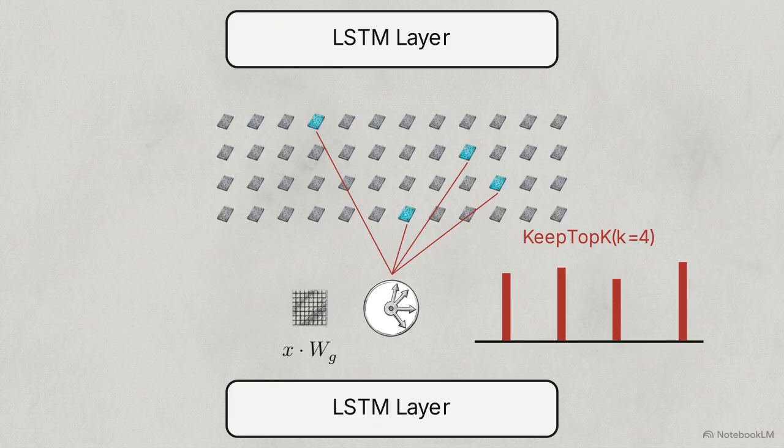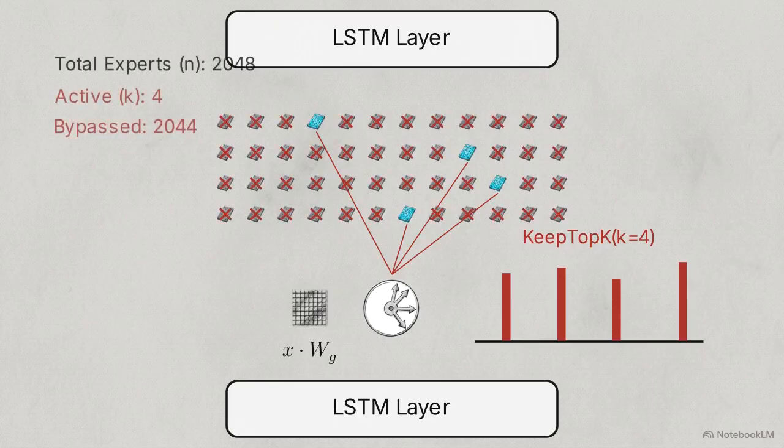If k equals 4 and the total number of experts n is 2048, the system only evaluates 4 subnetworks per token. It bypasses 2044 subnetworks entirely, saving immense amounts of compute.